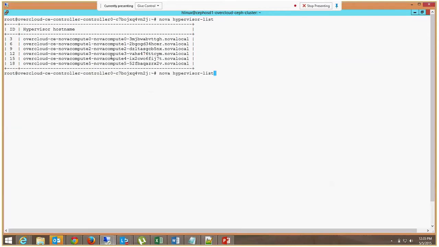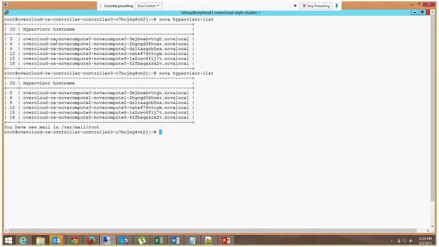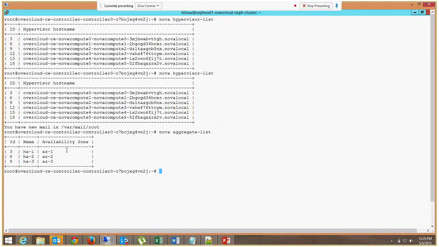This is one of my environments. Here we have 6 compute nodes that have the capability to launch any virtual machine. But using host aggregate, I have divided these compute nodes into three aggregates: HA1, HA2, HA3.